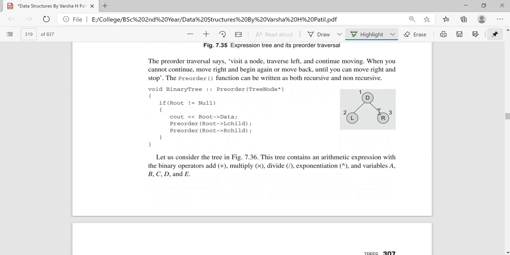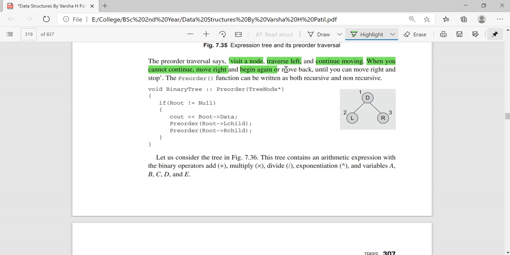In simple terms you can represent it like this also. First visit the data, next visit left, next visit right. So this is what you have to keep in mind. Visit a node, traverse left, and continue moving. When you cannot continue, move right and begin again.